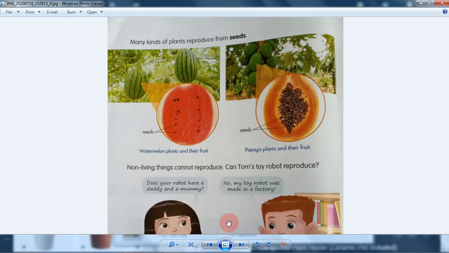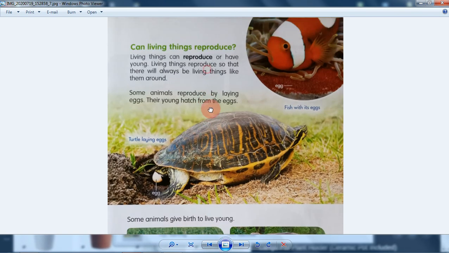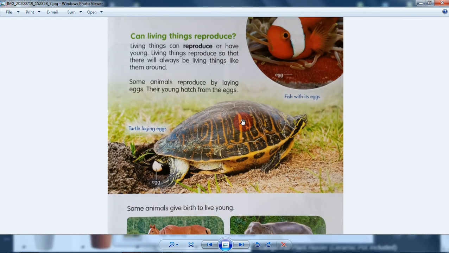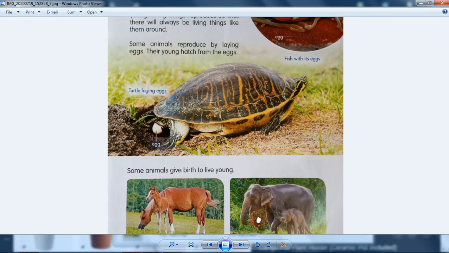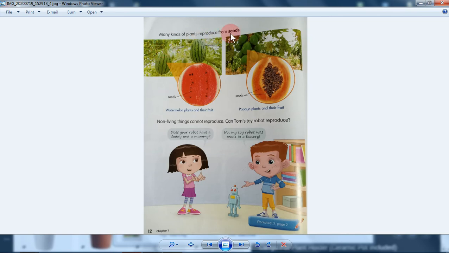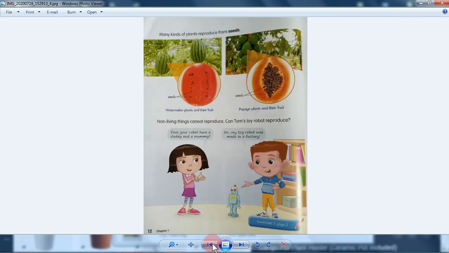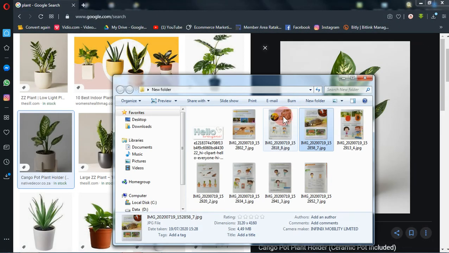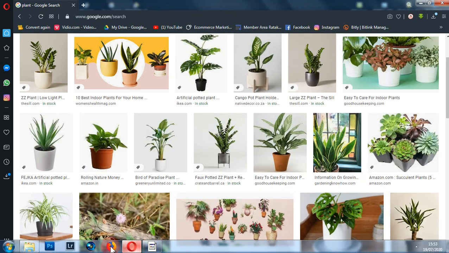Yes, understand it, students. We have already learned about reproduction in some of the living things. For example, using eggs and giving birth, or from seeds, and so on, something like that. And then let's move on. Then I think that's it for today.